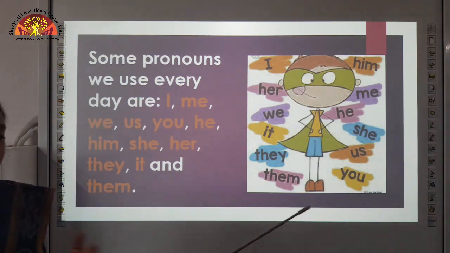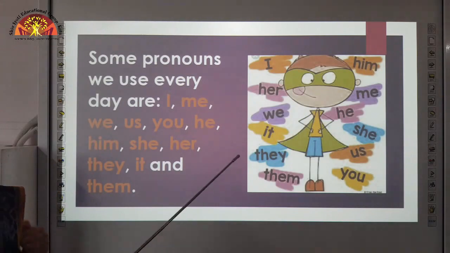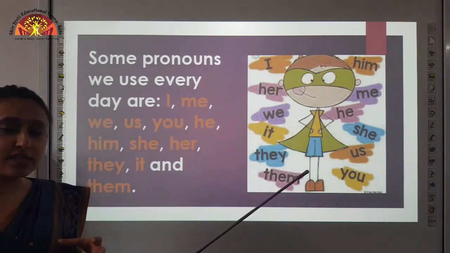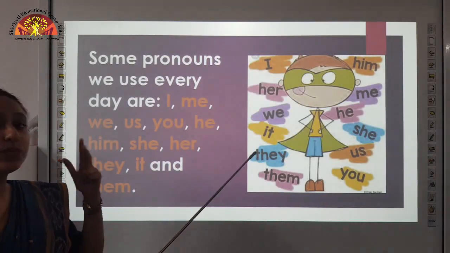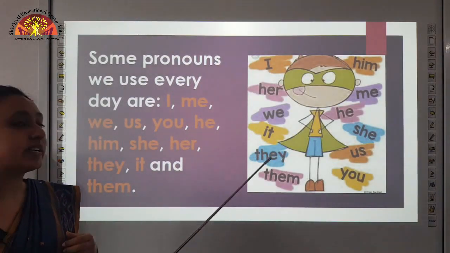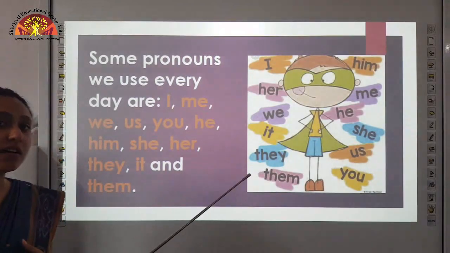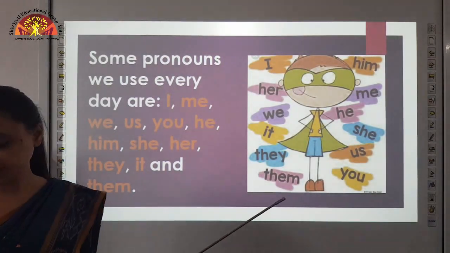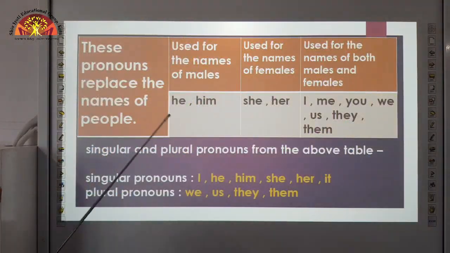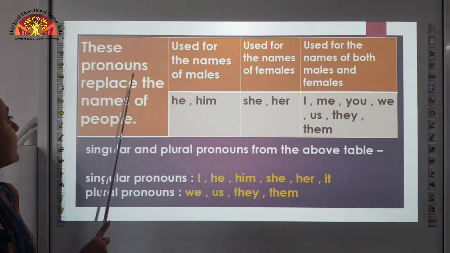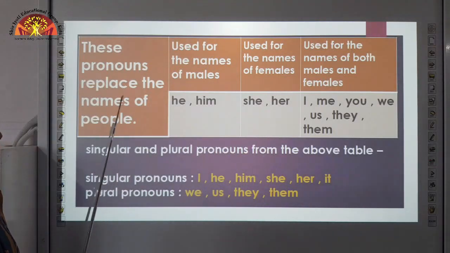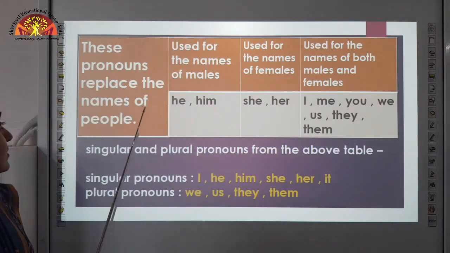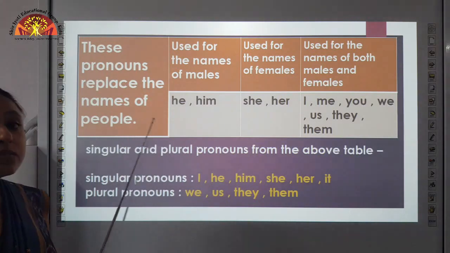Some pronouns we use every day are I, me, we, us, you, he, him, she, her, they, it and them. There are many pronouns, and the most important ones that we use in our daily life are I, me, we, us, you, he, him, she, her and them. These pronouns replace the names of people. Here you can see a table. Here we are learning the pronouns which we use to replace the names of people.